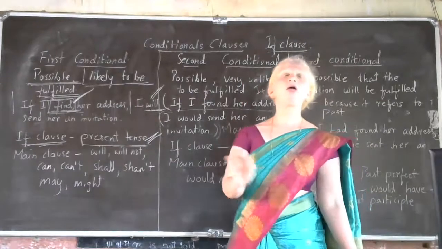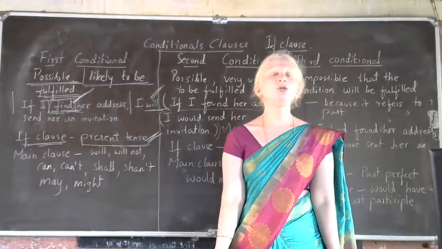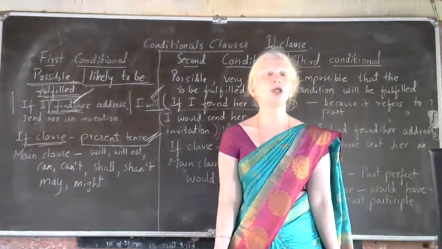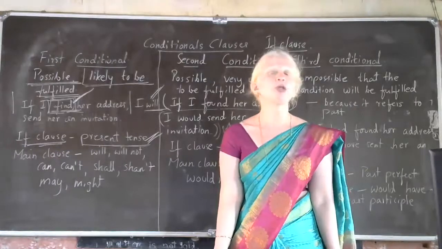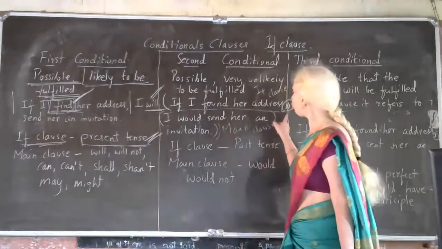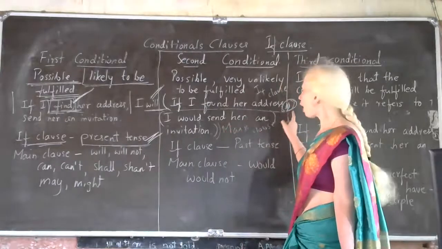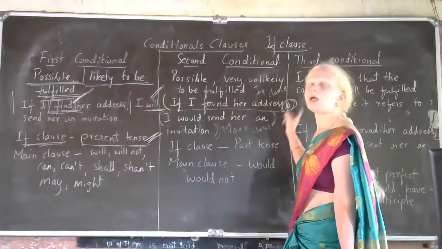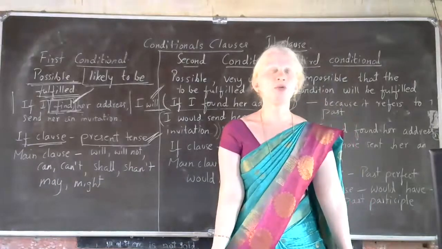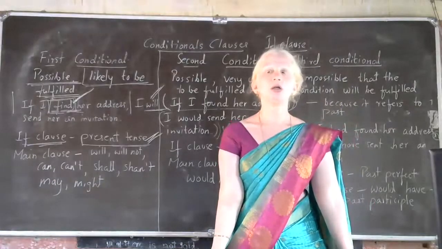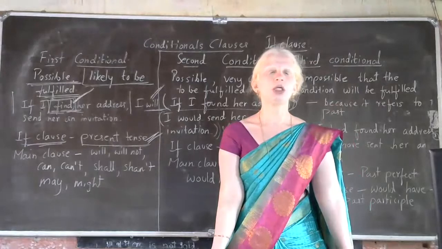If the main clause comes first, then you don't have to use a comma after the completion of the main clause. If the if clause comes first, then after the completion of that if clause, you have to use what, children? Comma. That you should remember. Okay. Abhiram, now is your doubt clear or something else you need to be explained?